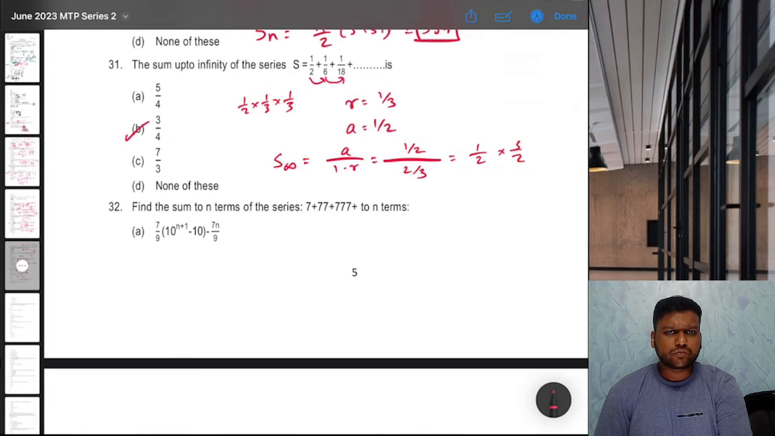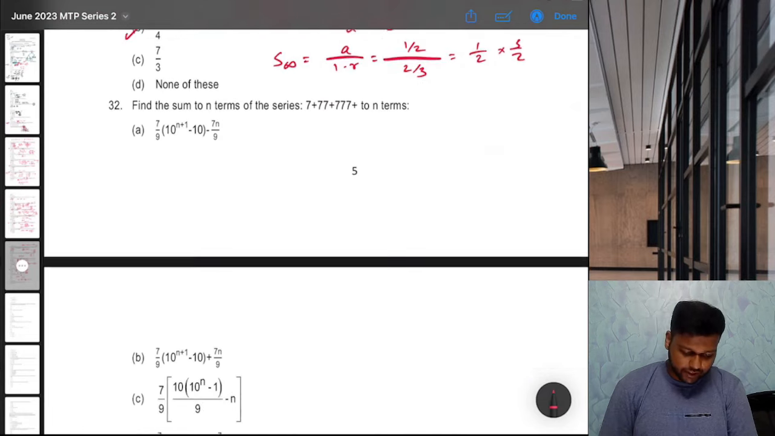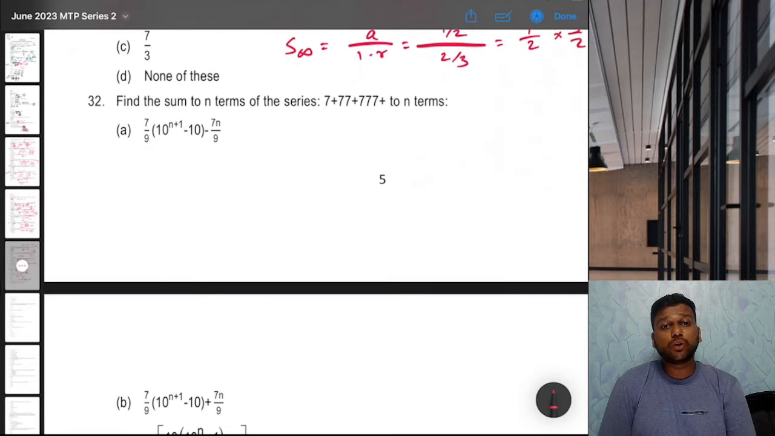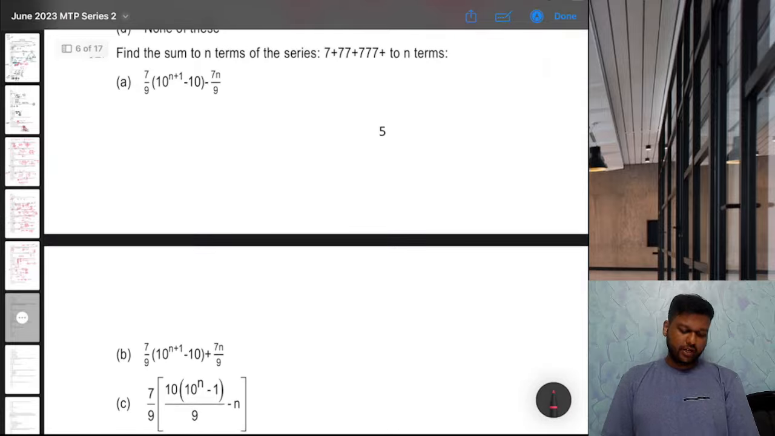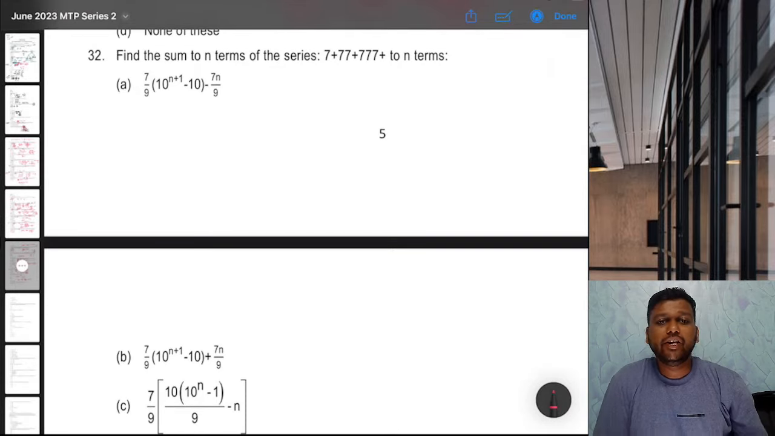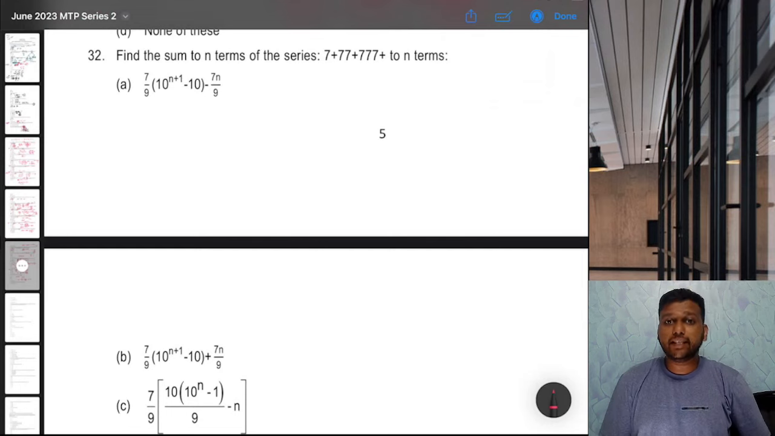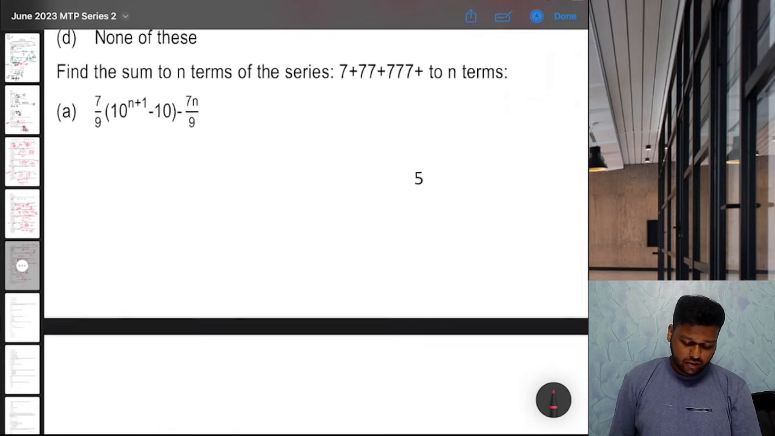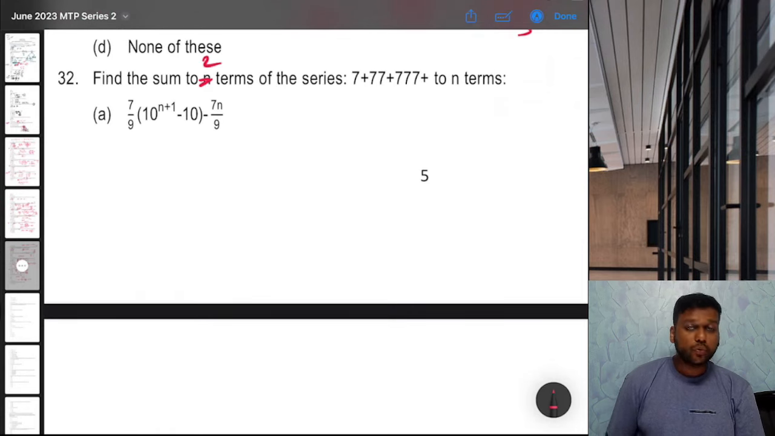Next, find sum to n terms of this series: 7 plus 77 plus 777 plus up to n terms. Now I have uploaded a lot of videos on this because nearly all of the questions from sequence and series additional question banks are like this. There is a very simple way to solve this. How? Assume n as 2.